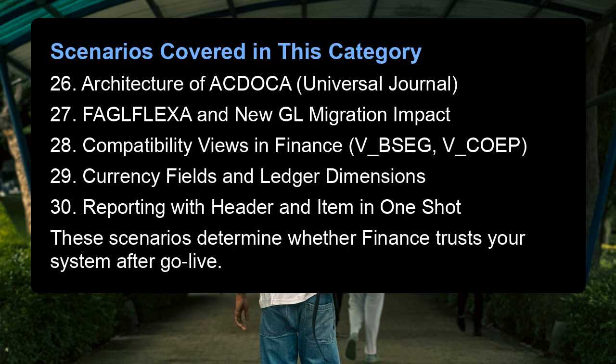Scenarios covered in this category. 26. Architecture of ACDOCA Universal Journal. 27. FAGLFLEX and new GL migration impact. 28. Compatibility views in finance: BSEG, COEP. 29. Currency fields and ledger dimensions. 30. Reporting with header and item in one shot. These scenarios determine whether finance trusts your system after go-live.